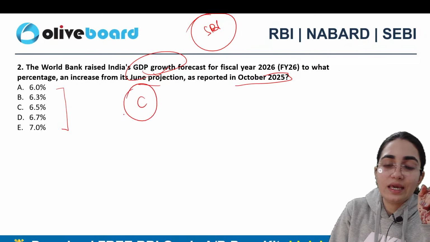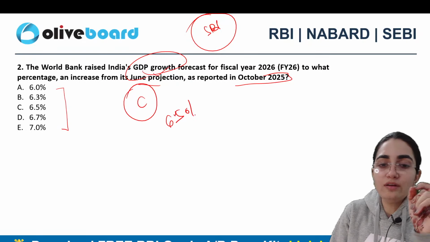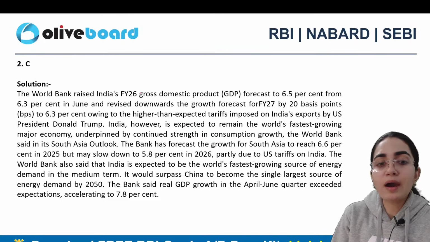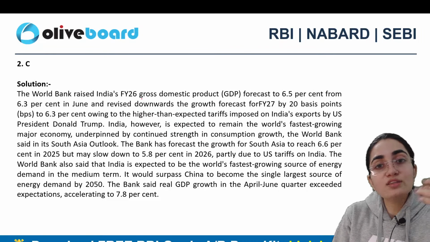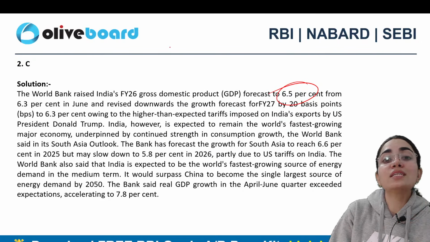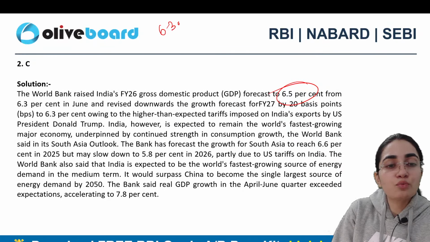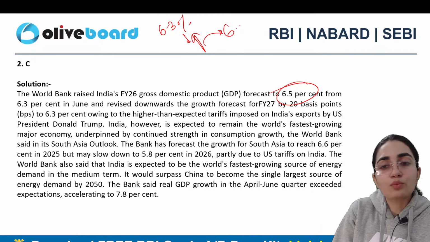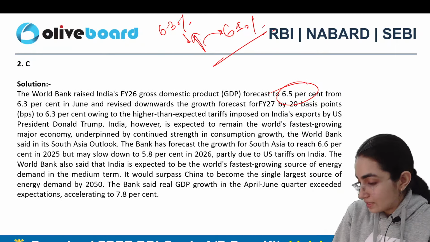Very good. Exactly, that is the correct answer: 6.5%. So you can clearly see that the World Bank is the one who has raised the forecast here to 6.5%. They can ask you this also. Previously, it was 6.3%. Now it has been increased to 6.5%, right? So this is important.